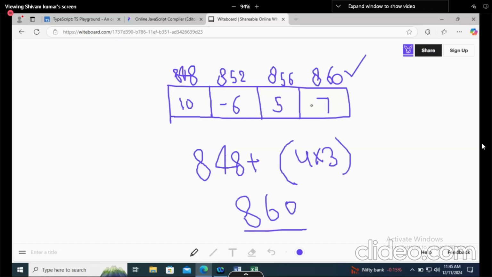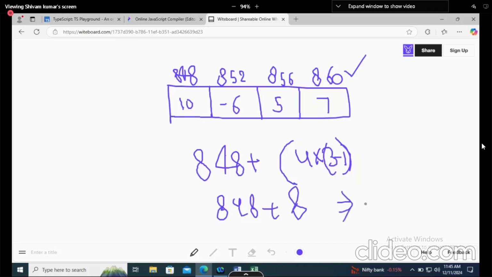First, second, third, fourth. So basically your formula is like that only, that it is starting the indexing from 0. What if we want to start our indexing from 1? Then we have to subtract 1 from this indexing. If your indexing is starting from 1, then you have to do -1 in the calculation. So you have to write 848 plus 8, because 3 minus 1 is 2, 4 twos are 8, then it will come as 856. Now you will get the third element.